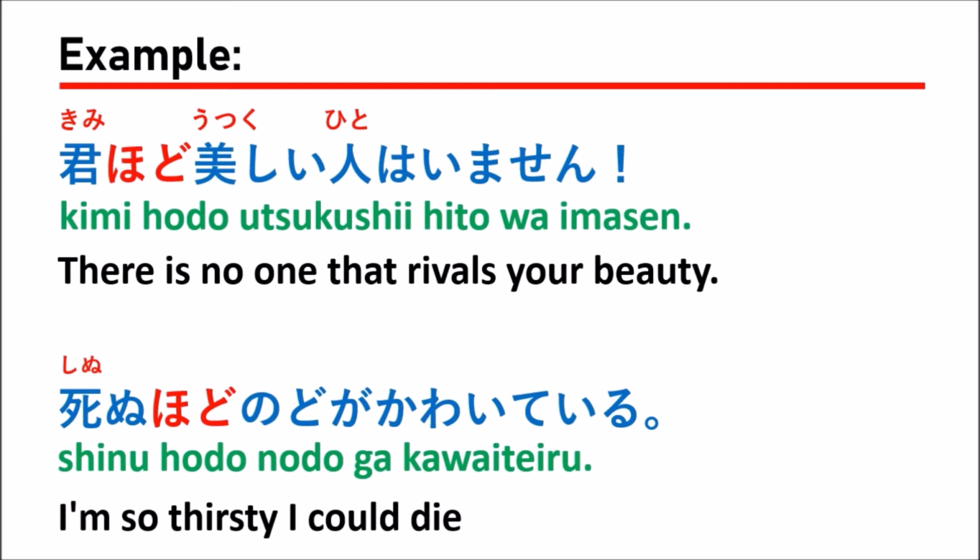That means nobody could be as beautiful as you. Something like this. So HODO is used to measure the level, or something that you compare with something. And it's not evidence that something is better than something, but it's from your opinion, your idea that something is better than something.